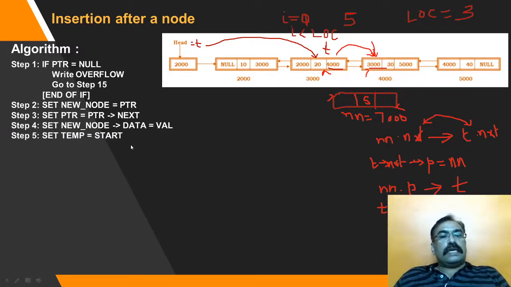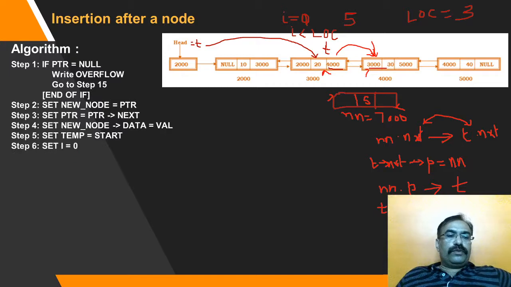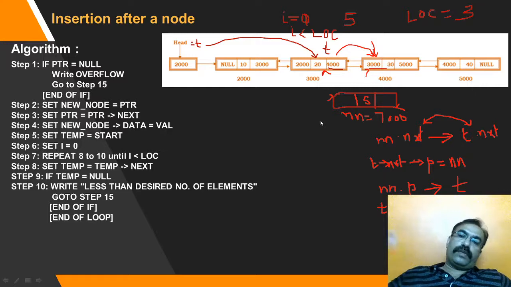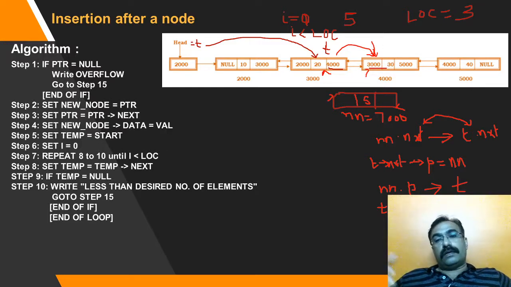Okay. Next is set temp is equal to start. So we need to have a temporary variable, and what we are going to do? We are going to set i is equal to 0 and repeat till you get i less than location. What you are going to repeat? You go on temp is equal to temp dot next one by one. Go on moving one step every time, and just reach the position just before the location at which we are inserting an element.